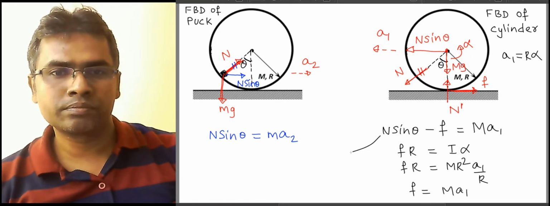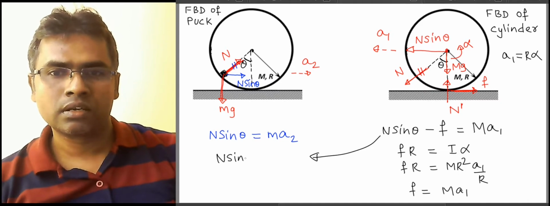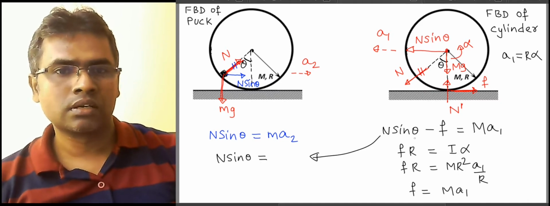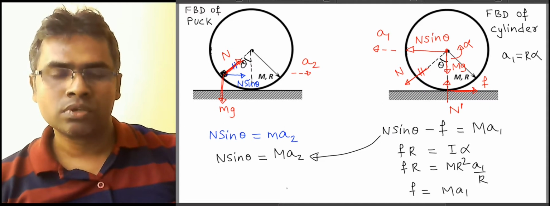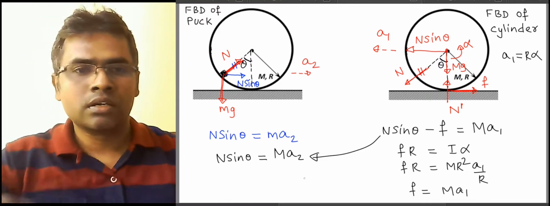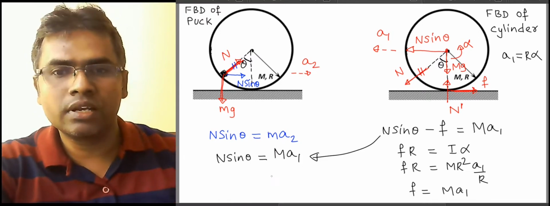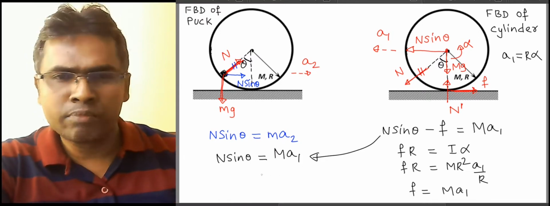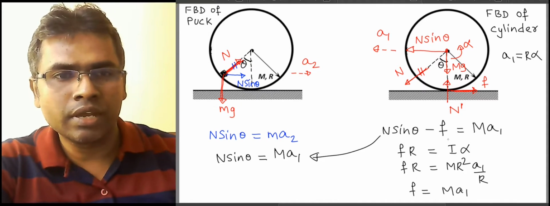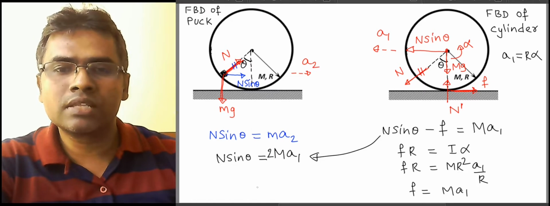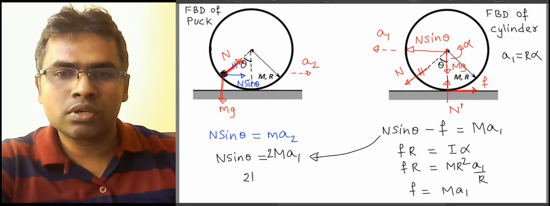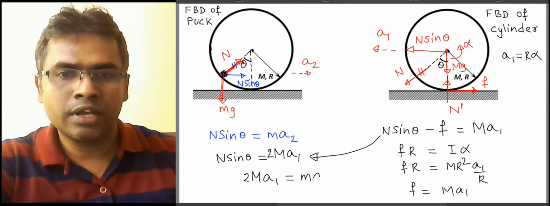So from here, I think we can write n sine theta as capital M into A2. So here clearly, oh sorry, so this is A1. So clearly, I think I made a mistake here. If I substitute M A1, I think it should be 2 M A1. Yeah. Okay. So from here, we can say that 2 capital M A1 is M A2.